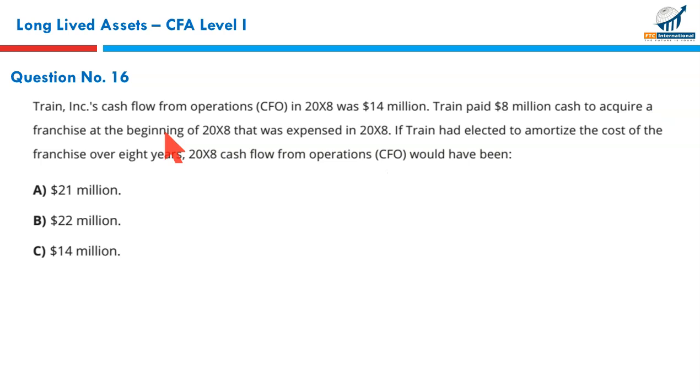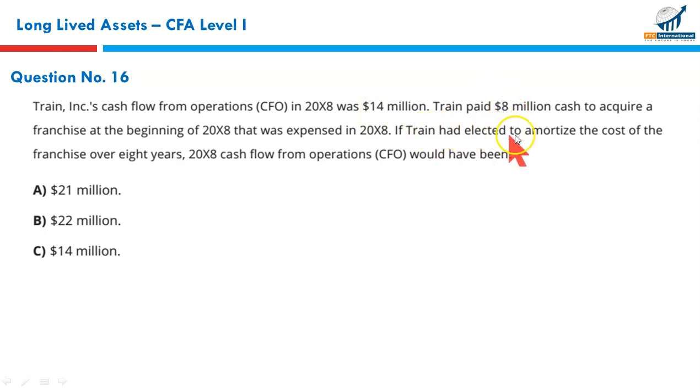All right, next question number 6. Trane Incorporated's cash flow from operations in 2008 was 14 million. Trane paid 8 million cash to acquire a franchise at the beginning of 2008 and expensed it. The whole of this amount was considered as an operating outflow. It means this 14 million has been obtained after deducting this 8 million.